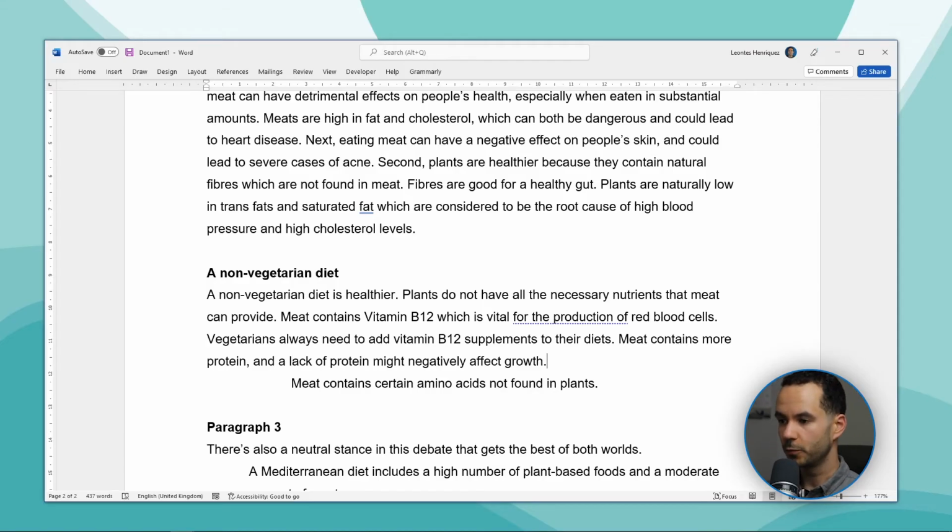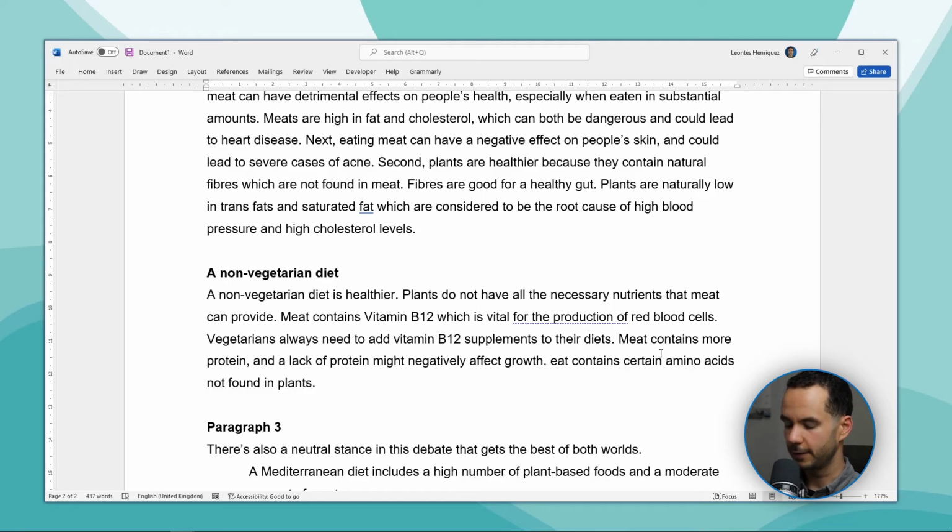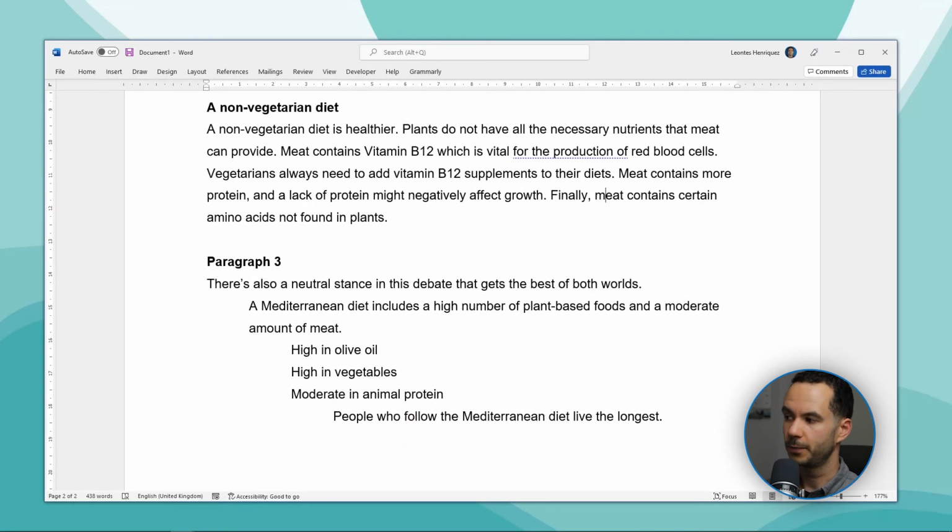And then we have our final point, which I can add with a finally. Meat contains certain amino acids not found in plants. And again, we have a very nice, well-flowing paragraph. And then we can move on to our third paragraph, which is our neutral point of view.